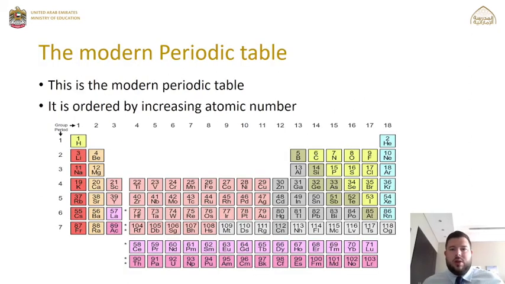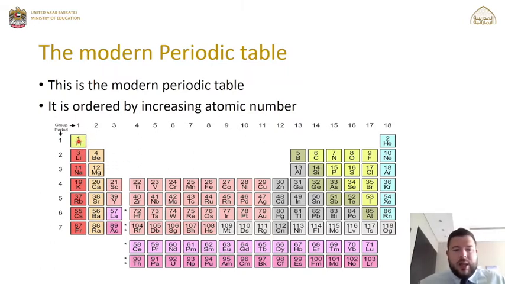And what you should see on your screen now is the periodic table. So this is the current periodic table, the periodic table that we use today. And what you'll see is it's ordered by their atomic number. Now each symbol here only contains its atomic number. I couldn't get one with both the atomic and mass number that was clear enough to show on the screen.